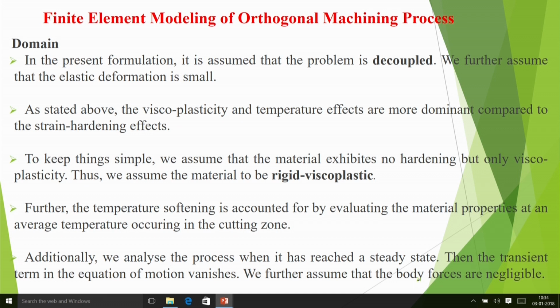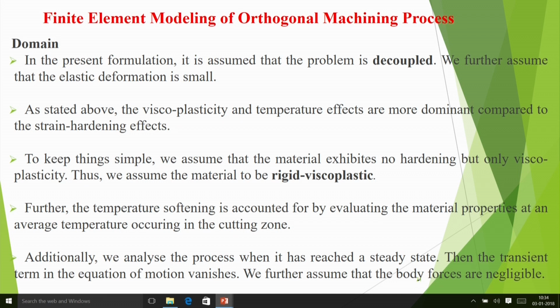So we don't consider strain hardening, but rather we consider viscoplasticity and temperature effect. To keep things simple, we assume that the material exhibits no hardening but only viscoplasticity. Thus we assume the material to be rigid viscoplastic.